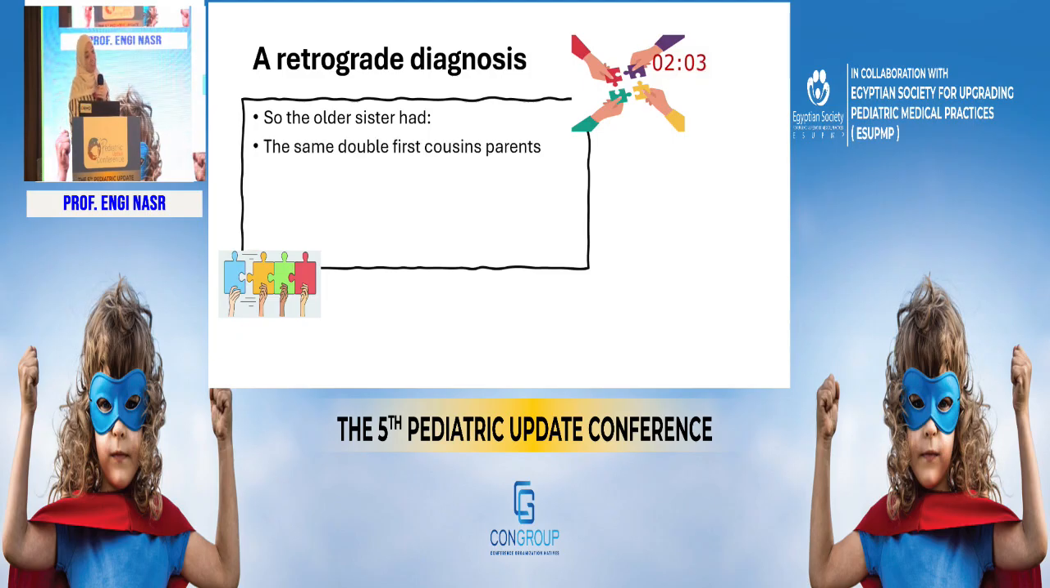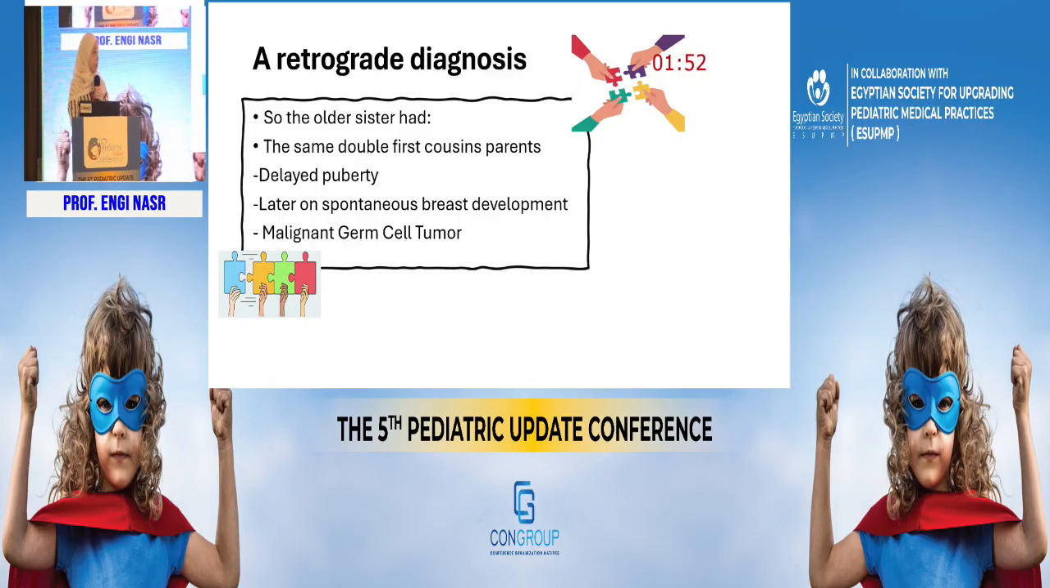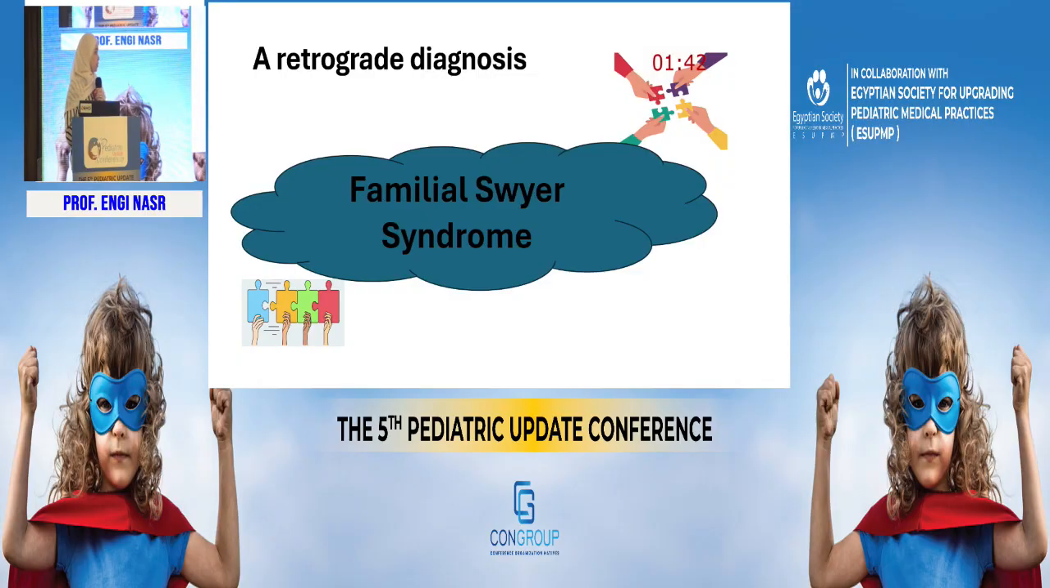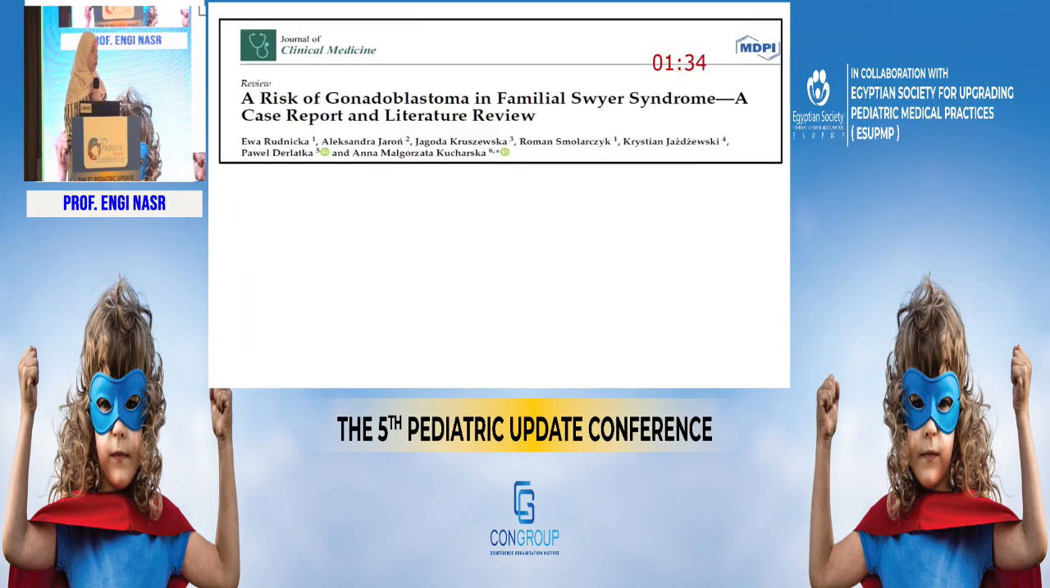So the older sister has the same double first cousin parents. She also had delayed puberty. She later developed spontaneous breast development, and she had malignant germ cell tumor. So the older sister can be given the same diagnosis as our patient, 46XY complete gonadal dysgenesis. And our patient can now be diagnosed as familial Swyer syndrome rather than sporadic Swyer syndrome. And according to this review article published in 2024, in the past 15 years, there were 30 cases with familial Swyer syndrome reported.